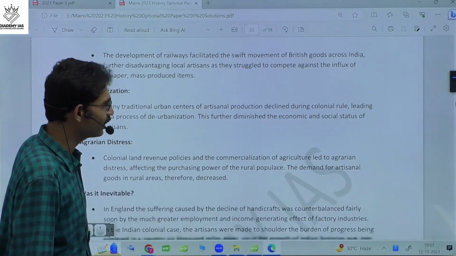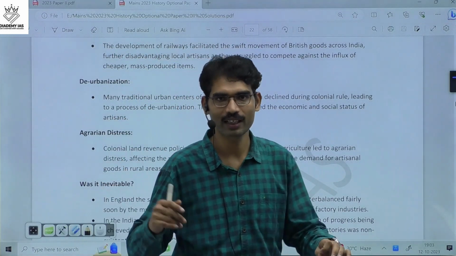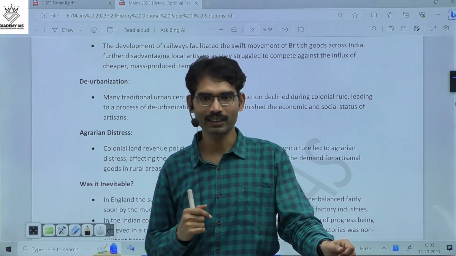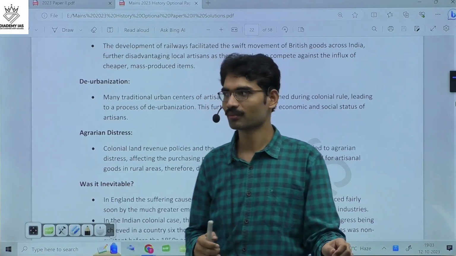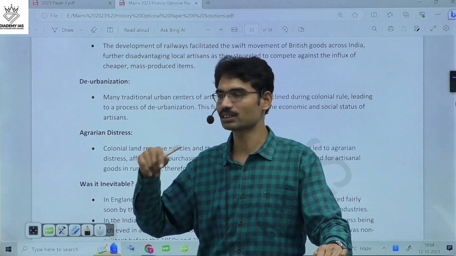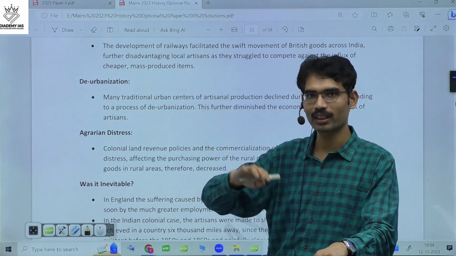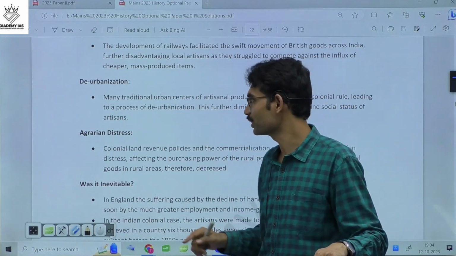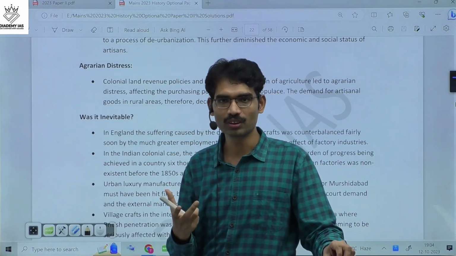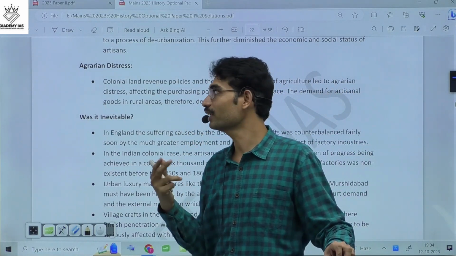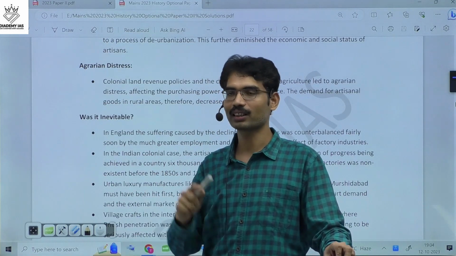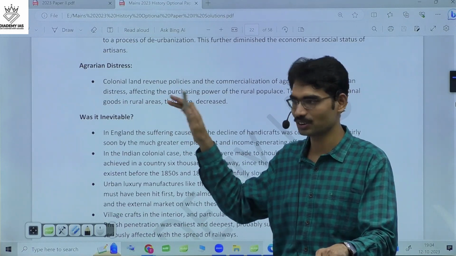Deurbanization: gradually these traditional artisans, who earlier used to stay in towns, were not getting a market, so they went to rural areas. And as a result, it is a vicious cycle. More deurbanization, more and more people went to the rural areas, deindustrialization took place. Agrarian distress: once agrarian people are doing well, they provide the market. But if agrarian itself is in distress, then they cannot provide the market. Again, the market for industry is limited, deindustrialization.